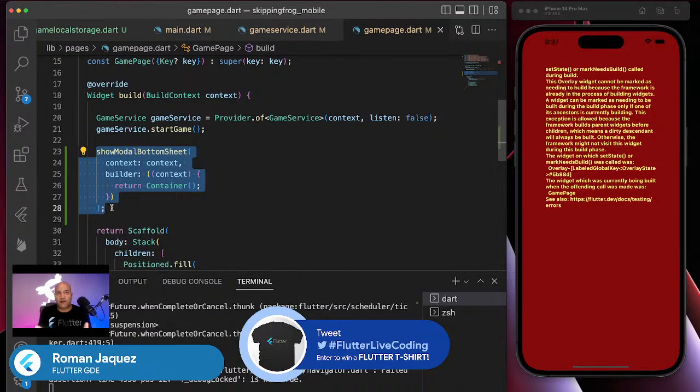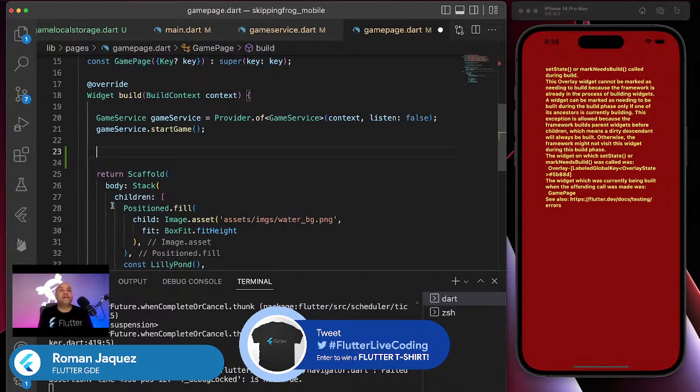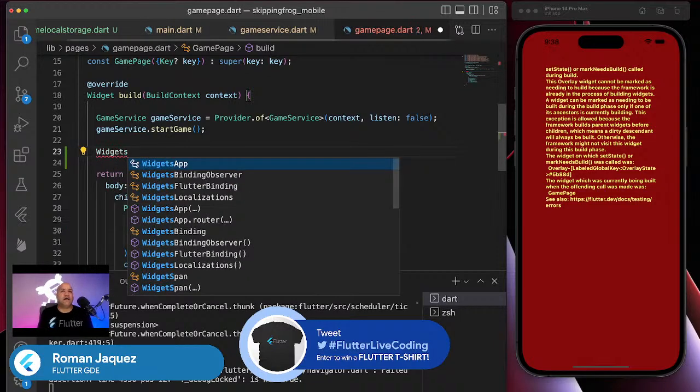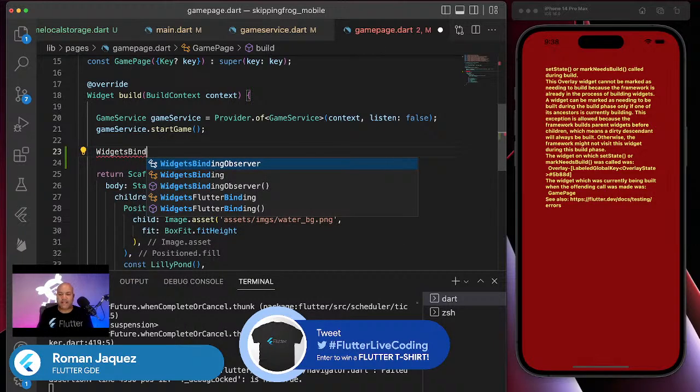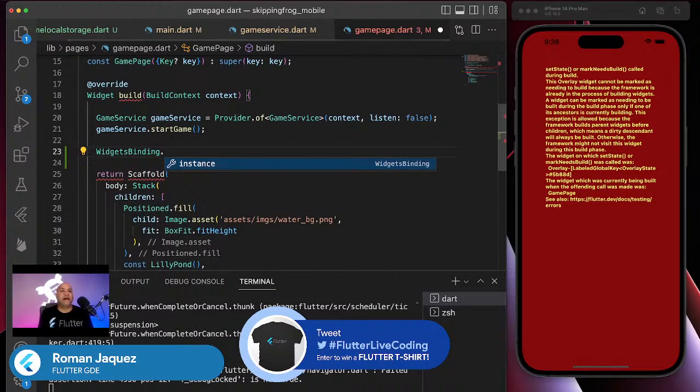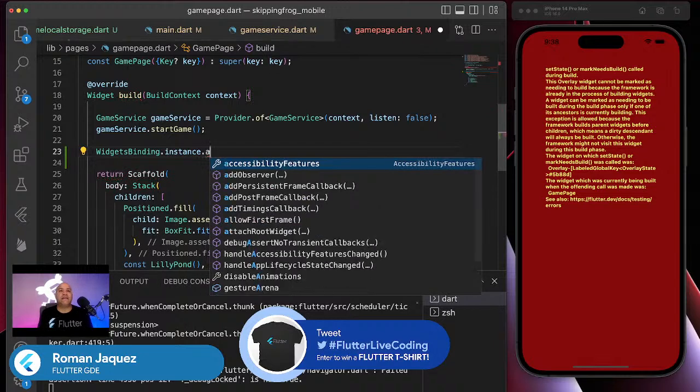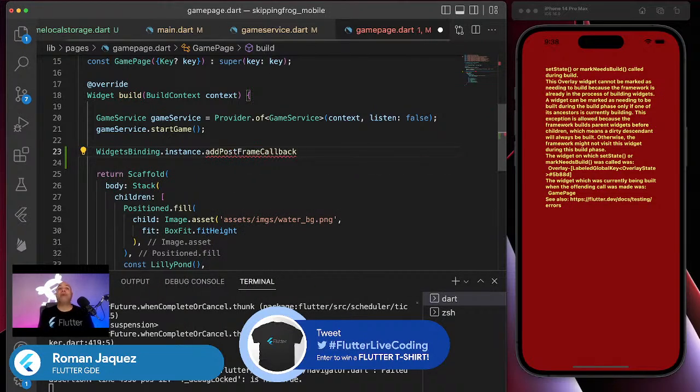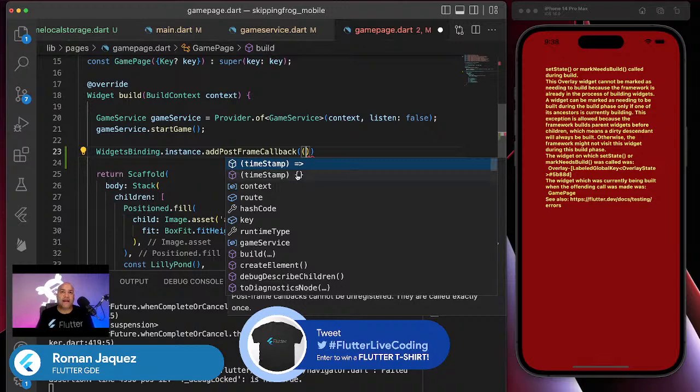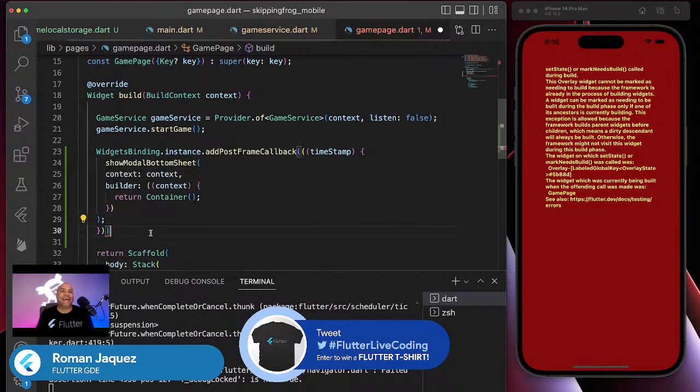So you're tricking Flutter to interject the execution of the modal bottom sheet right after you finish the build method. The way that you do it is, you could say WidgetsBinding, there's a WidgetsBinding, and then you can say instance dot, and you can say addPostFrameCallback, and then here you add the callback, and then you can execute it like this.